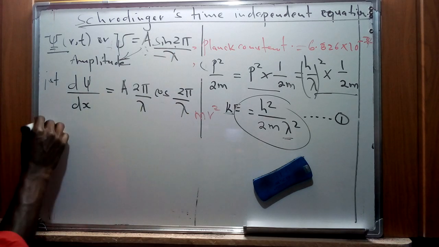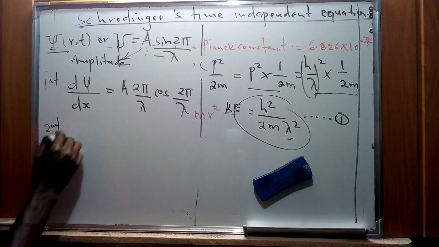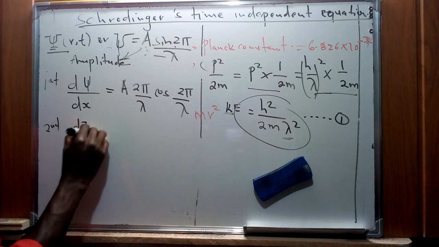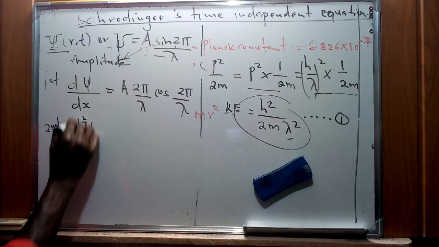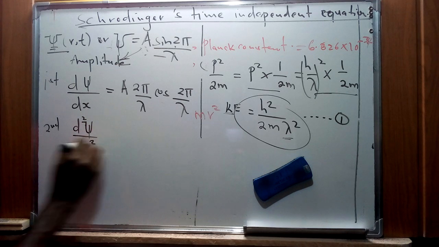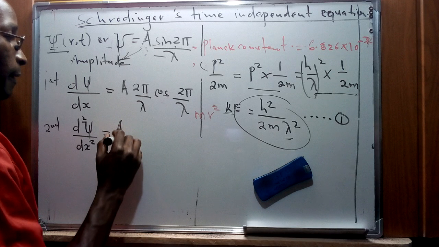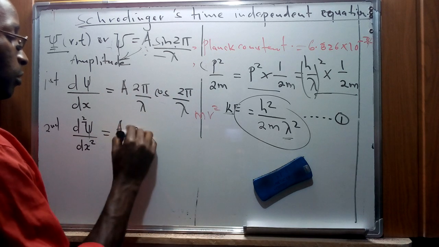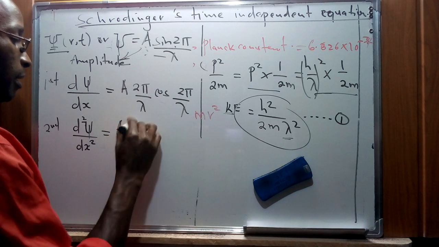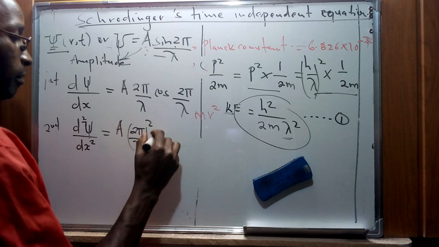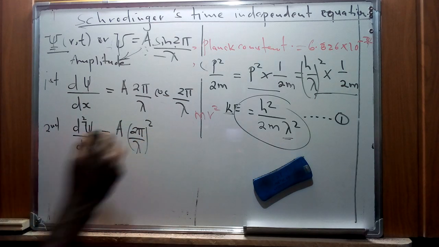So the second differential, d squared psi over dx squared, gives us A. Again we bring that constant, so it is 2 pi over lambda squared, and this is going to be the sine.